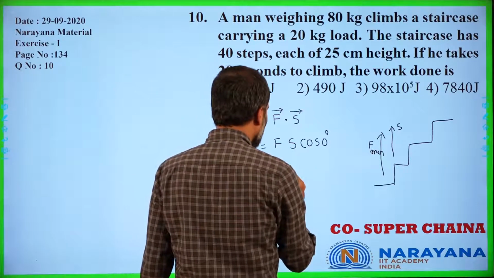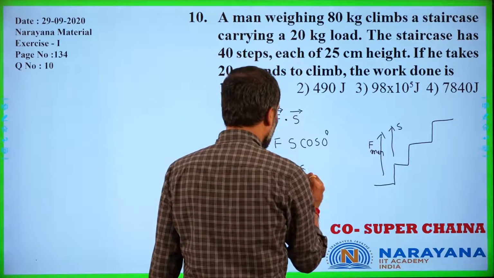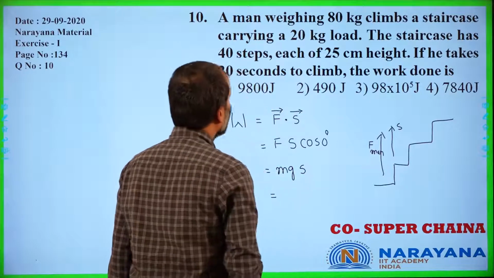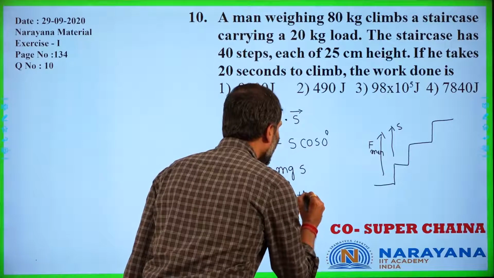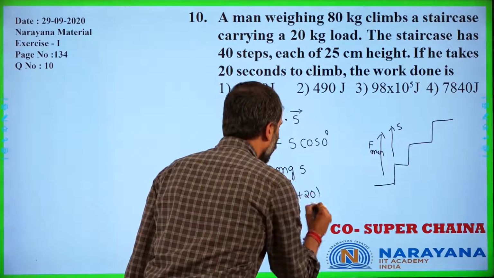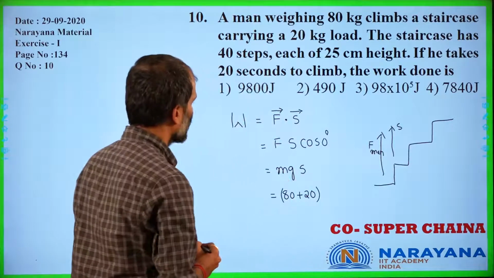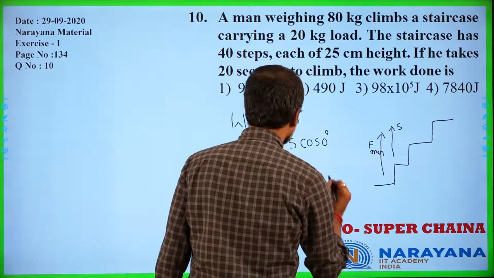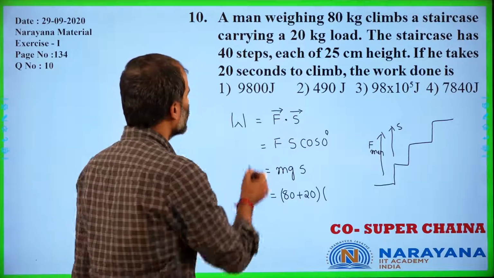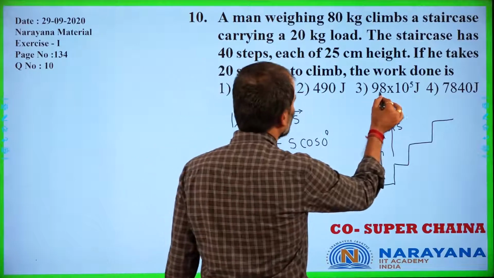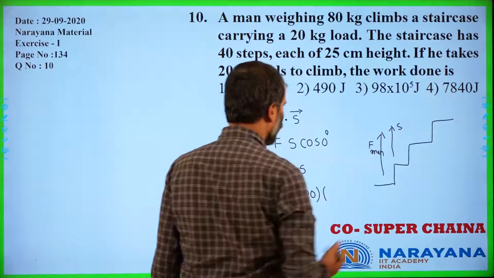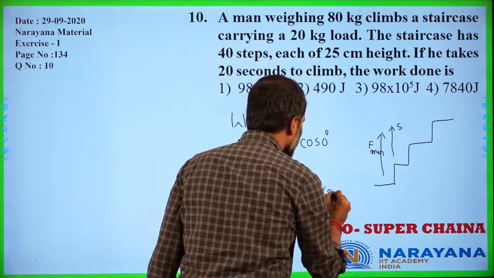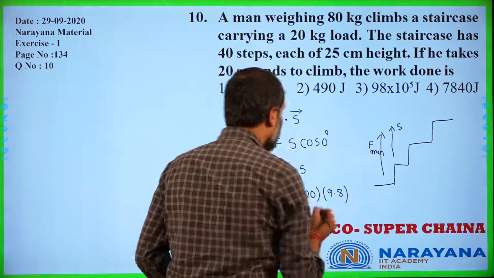So it is mg into S. The mass here is 80 and he is carrying a load of 20 kgs. G is, depending upon the options, since options are given in terms of 9800, 4900 or 7840, we would consider G to be 9.8.